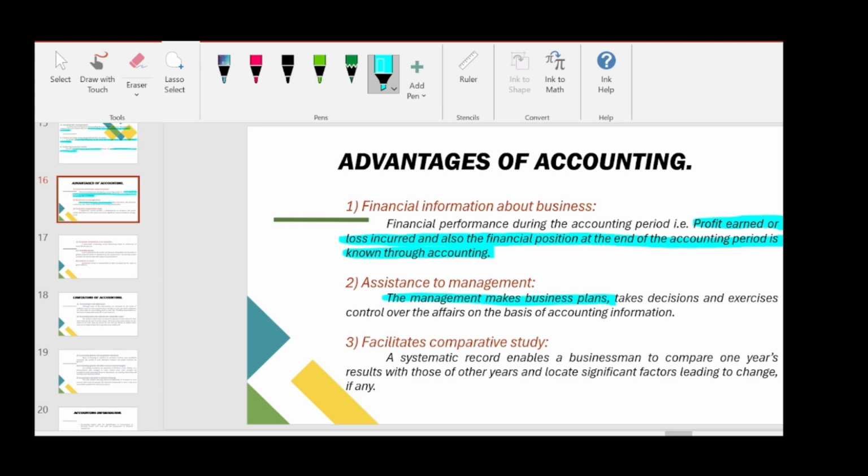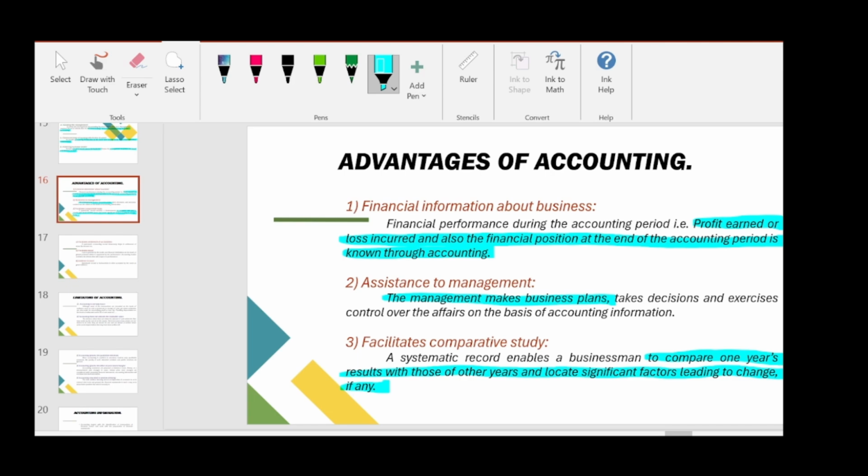Third, facilitates comparative study. A systematic record enables businessmen to compare one year's results with those of other years and locate significant factors leading to change, if any. So in a comparative study, we can compare the financial statements of the current year with the previous year's financial statements, so that we can see whether there is any growth in the business, or it is sustaining the same position, or there is any decline.